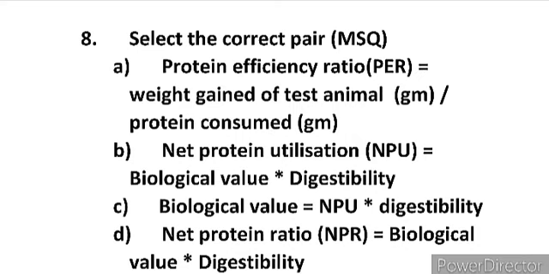Next, D is net protein ratio. It is also not correct. Net protein ratio formula is weight gained of test animal plus weight loss of control animal divided by protein consumed by test animal. So this is also not correct. Options A and B are correct.